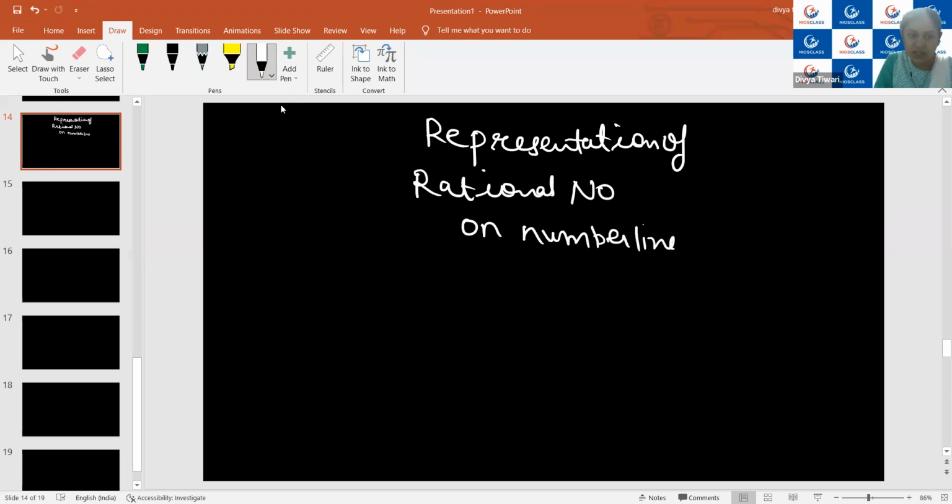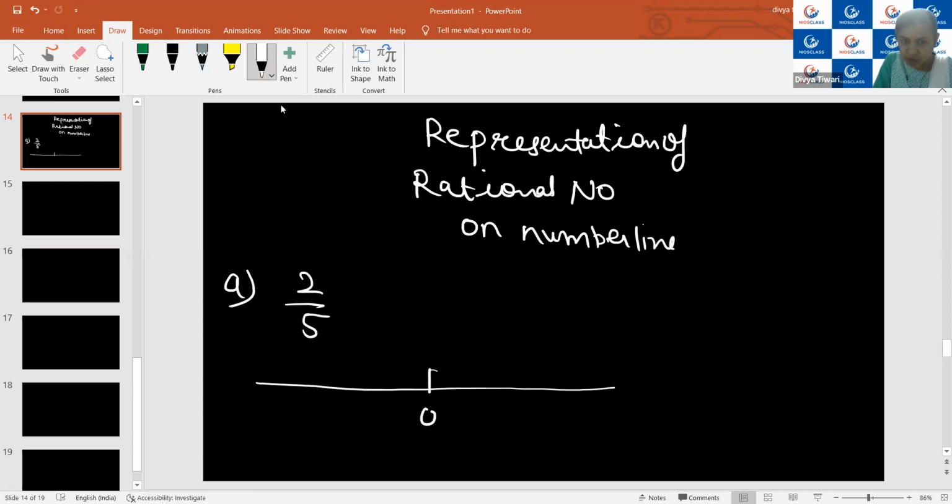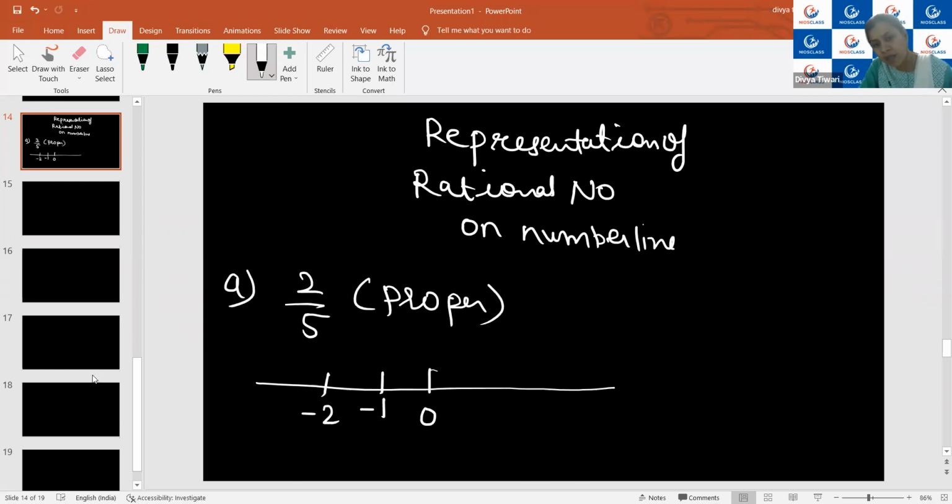Okay, so let's take the first part: we have to represent 2 upon 5 on the number line. So how are we going to represent it? We will draw the number line with 1, then 0, with the positive side and the negative side. As you can see, this is a positive rational number, so we will place it on the right side. And as you can see, this is the proper form. I hope you are clear with the proper, improper and mixed forms.